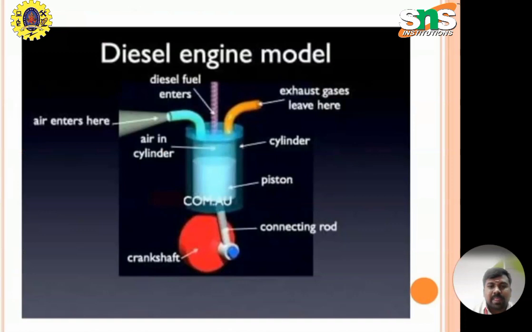So these are the components of the diesel engine model. This is the layout of the model. Here it consists of the engine head. In the engine head, it consists of the inlet valve, exhaust valve and the water jackets. The water jackets are used for cooling the outside wall of the cylinder. This is the piston, this is the connecting rod, and this is the camshaft and crankshaft. The air enters here during the suction stroke, as the piston moves from top dead center to bottom dead center.